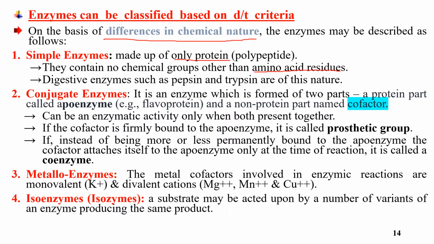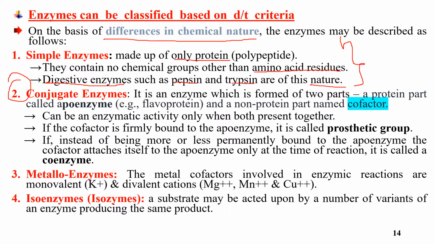These are especially the enzymes found in the digestive tract, digestive enzymes like pepsin and trypsin, which are common examples of simple enzymes. The second one is conjugated enzymes.